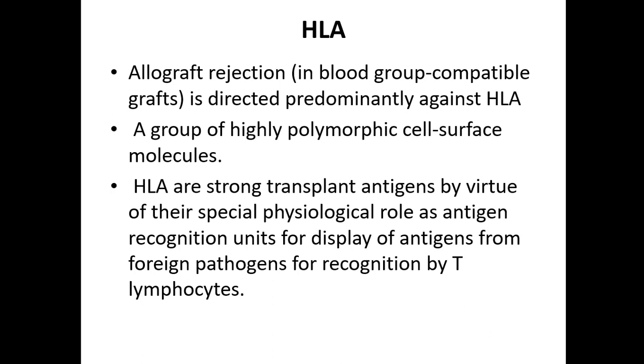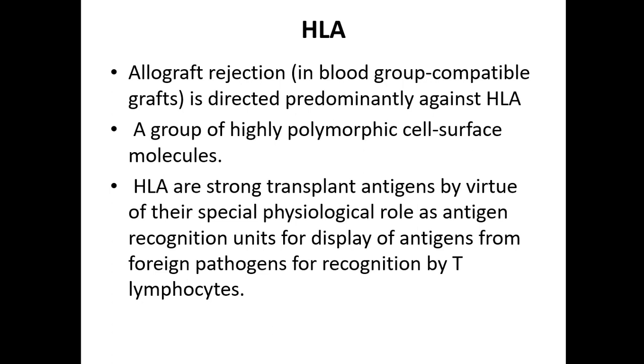Now the second antigen is the human leukocyte antigen. In a blood group compatible graft, we have tested for ABO incompatibility and there is none, so the blood group is compatible. Then the rejection is mainly directed against the human leukocyte antigen.